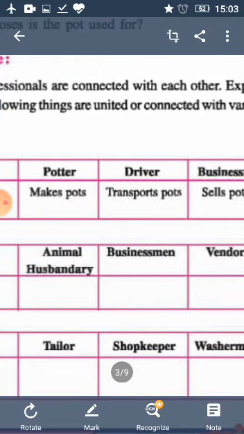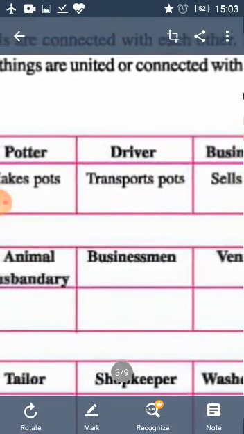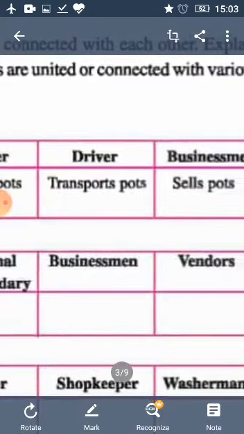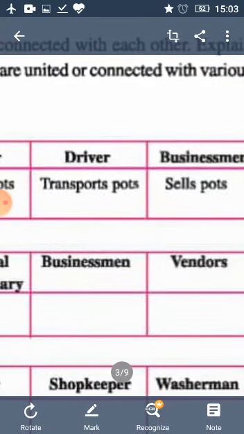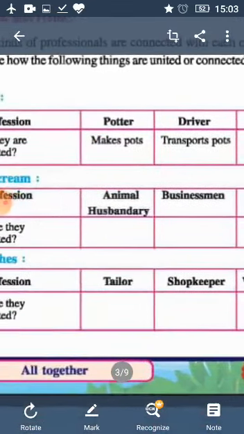Then the businessman in the second box, what will the businessman do? The businessman will buy the milk and then they will make the ice cream and the ice cream vendor will sell the ice cream. Now come to the third one, the profession of cloth.